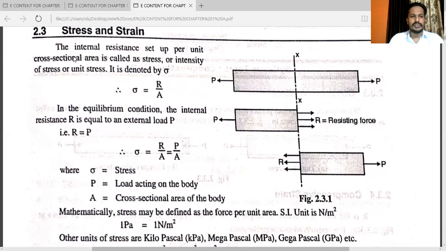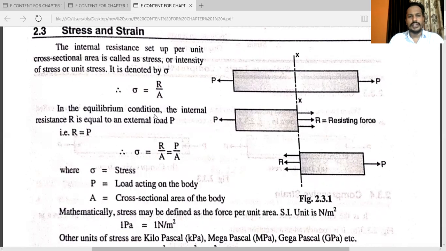So what is stress? The internal resistance set up per unit cross-sectional area is called stress, or intensity of stress, or unit stress. It is denoted by sigma. So sigma is nothing but R upon A. Here R is the resisting force and A is the cross-sectional area. That is very, very important.